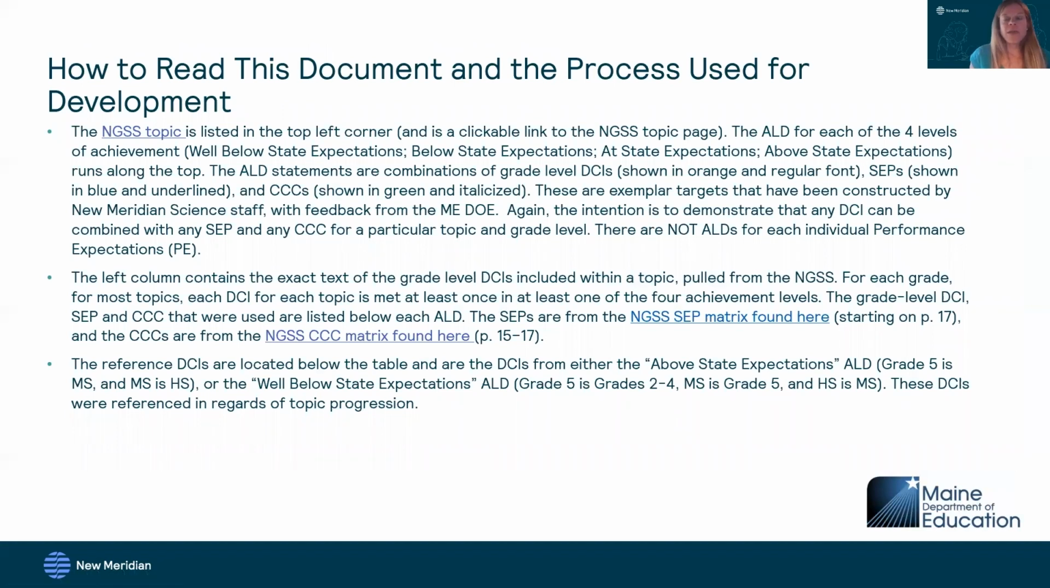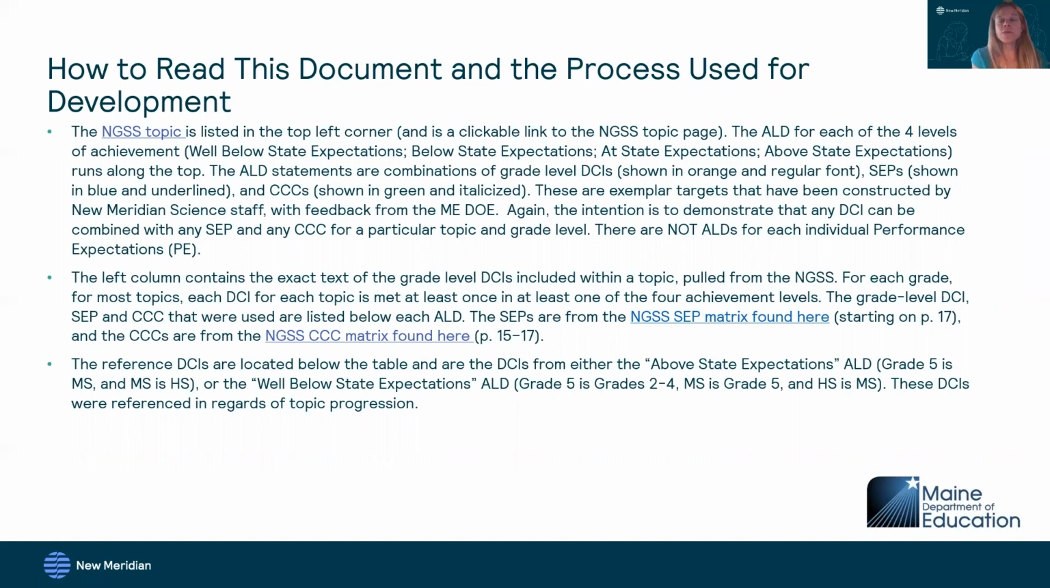How to read this document and the process used for development. The NGSS topic will be listed in the left top corner of every page of the ALD documentation, and it's a clickable link if you're looking at an online version that will take you to the NGSS topic page that you clicked on. The achievement level descriptor for each of the 4 levels of achievement, the well below, below, at, and above state expectations, are going to run along the top.